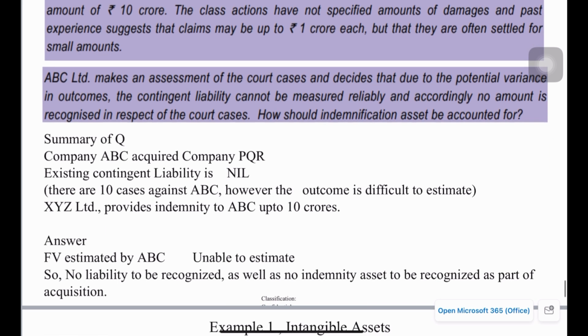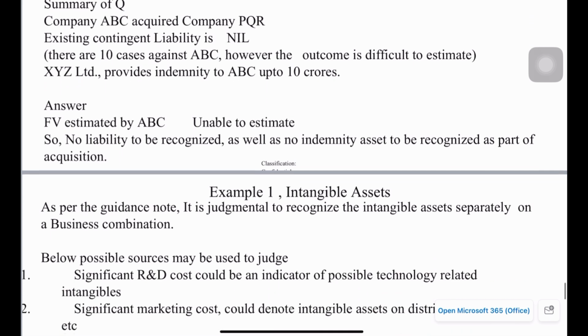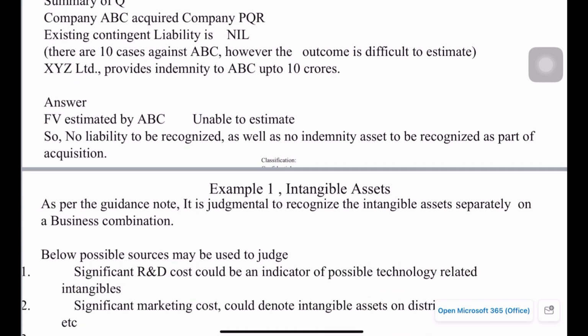So here company ABC acquires PQR and existing contingent liability is nil, but there are 10 cases against ABC. However, the outcome is difficult to estimate. XYZ Limited provides indemnity to ABC up to 10 crore. Since the fair value estimated by ABC is nil, no liability is to be recognized. Correspondingly, no indemnification asset also needs to be recognized.